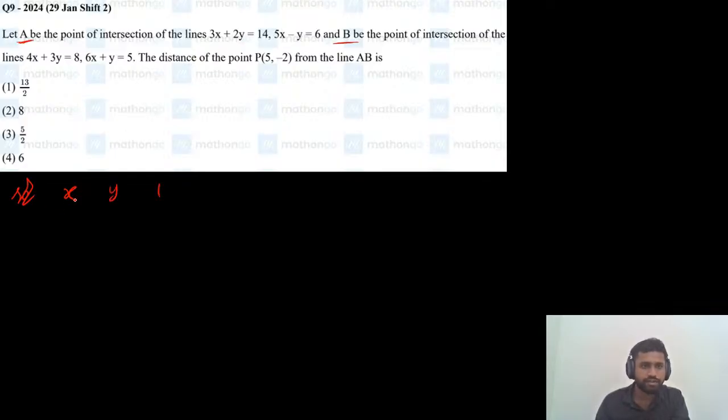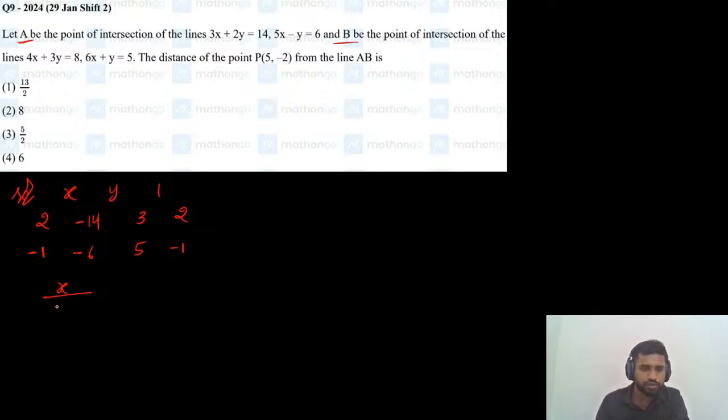So first of all, write the y coefficient, which is 2, and move the constant also to the left side, which is -14. So the x coefficient is 3 and the y coefficient is again 2. For the second line, the y coefficient is -1 and the constant is -6. The x coefficient is 5 and the y coefficient is -1. So here x divided by -12, minus into minus plus, again -14.